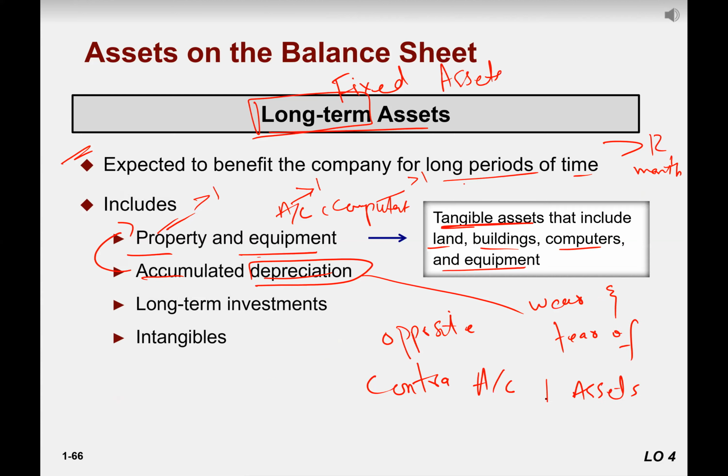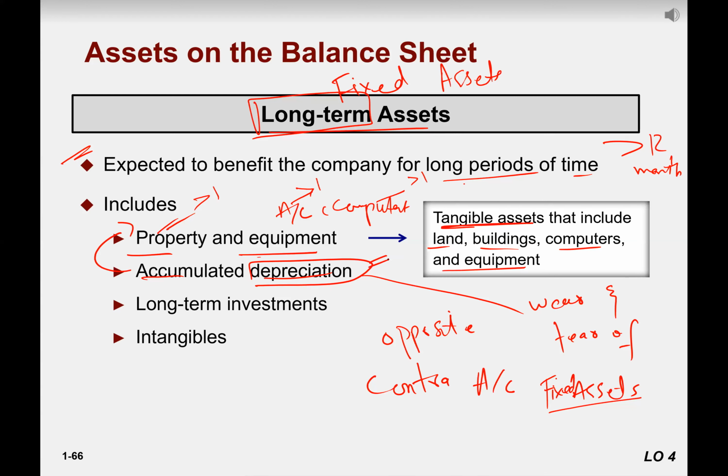Which kind of assets? Fixed assets or long-term assets. For example, you bought a computer, you use it for 1 year, its value decreases, right? Your mobile phones, its value decreases, or vehicles, cars, trucks, when you use them, its value decreases. So value decrease, we call that depreciation.